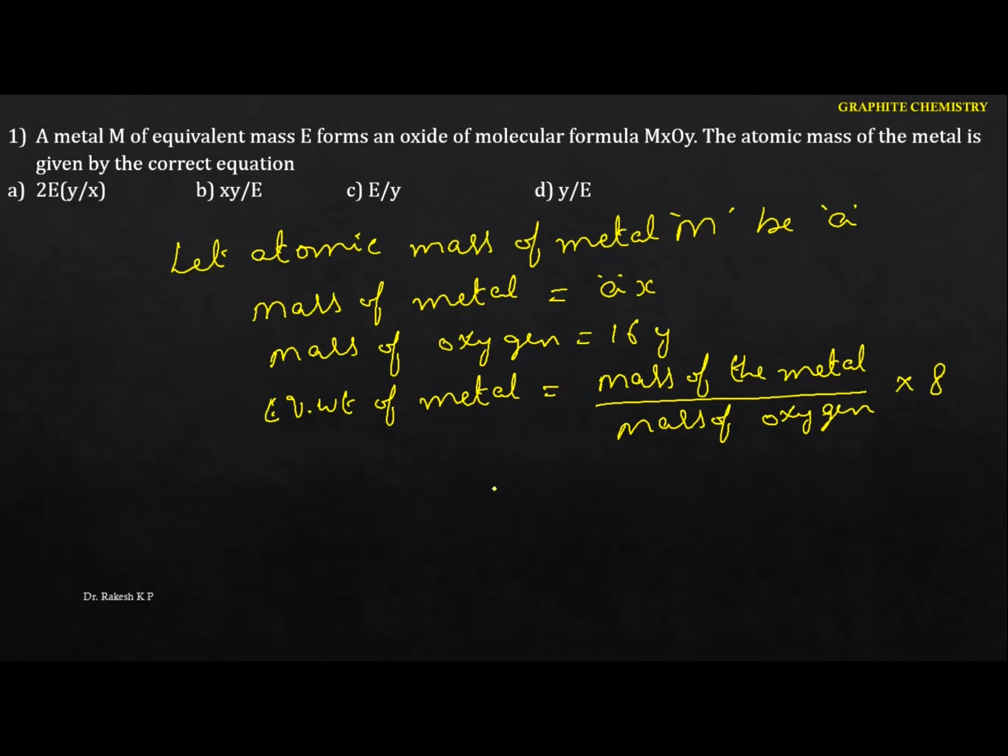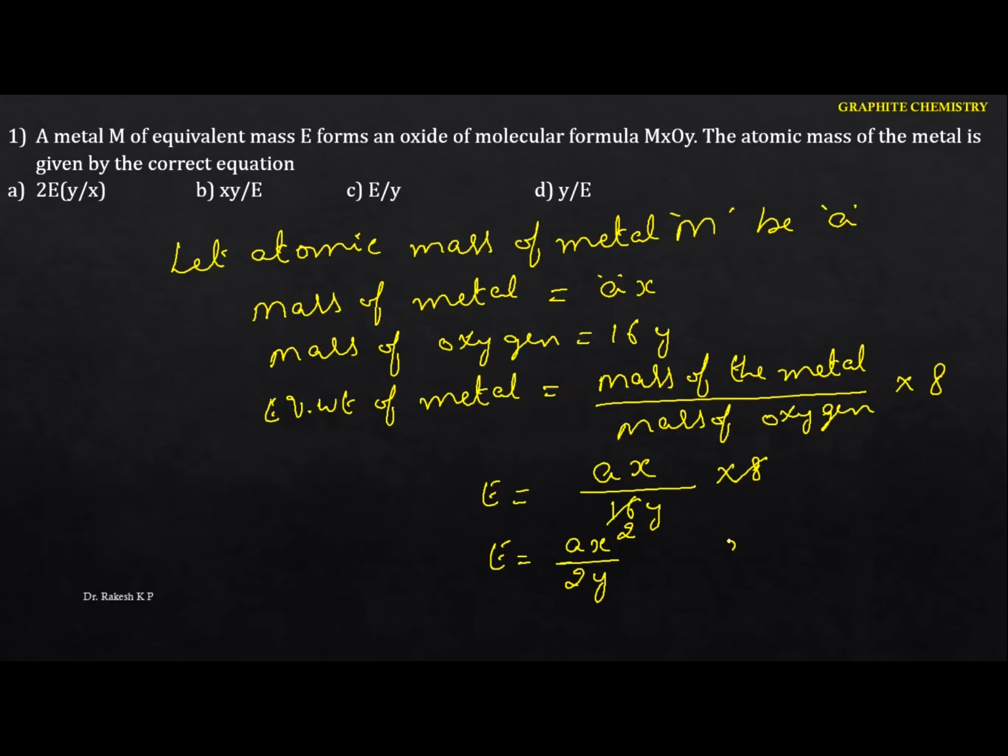Okay, so just identify this one. The equivalent weight of the metal I am going to write as E. See this one here. What is the mass of the metal? That is A into x. The mass of the oxygen is what? 16 into y into 8. So the 8 gets cancelled, 8 one times, and this is 2 times here. So now the remaining is E equals A into x divided by 2y.